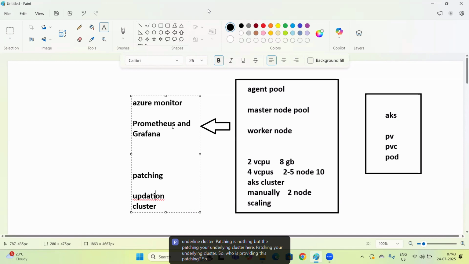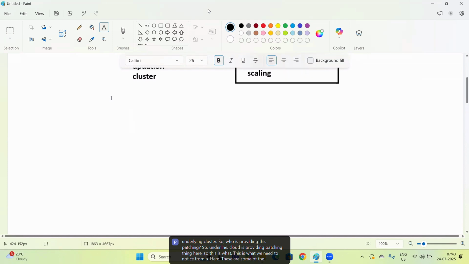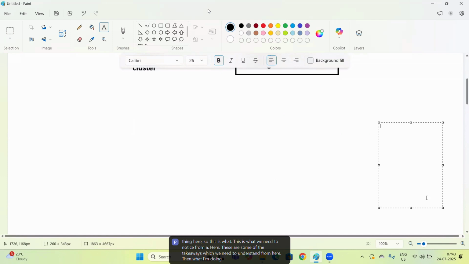So underlying cloud is providing patching here. This is what we need to notice. These are some of the takeaways which we need to understand from here. What I am doing today is creating a cluster here.